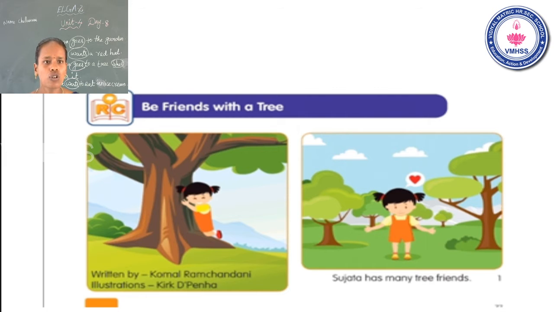Now go to the next section, reading comprehension. In the previous class we also read the story Be Friends with Your Tree. The title of the story is Be Friends with Your Tree. Who is the author? Komal Ramchandani. Who are the characters in this story? Only one character. Who is the character? Sujata.